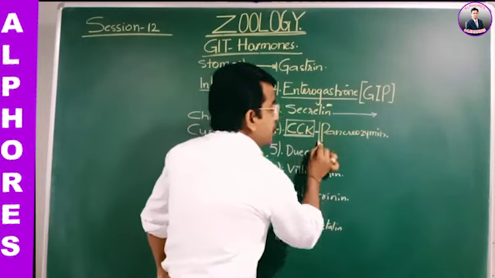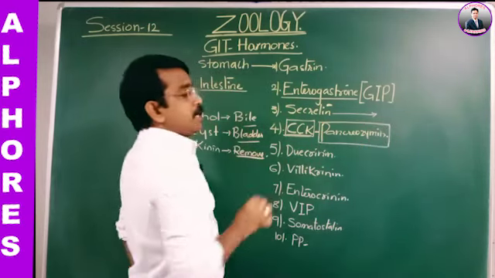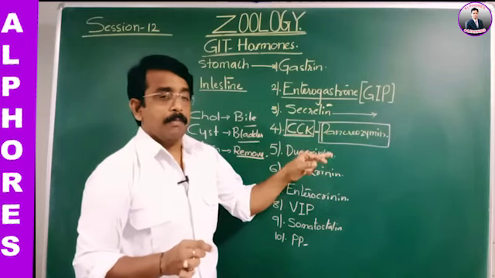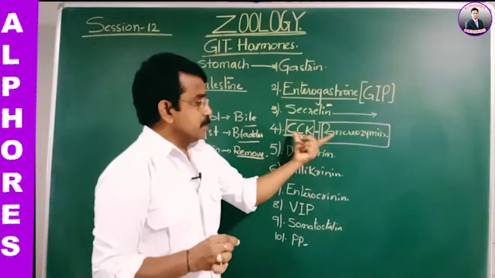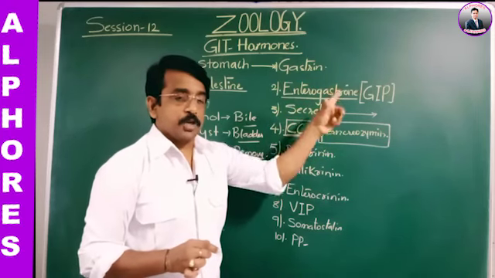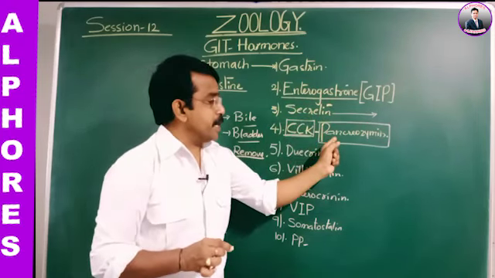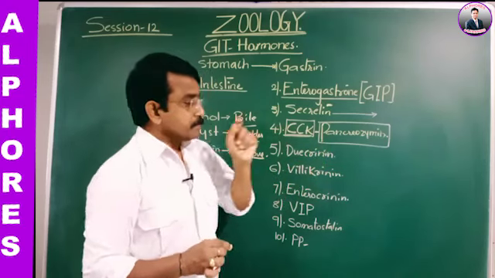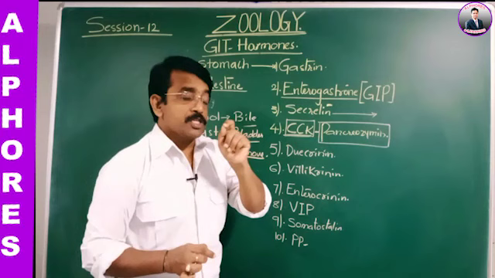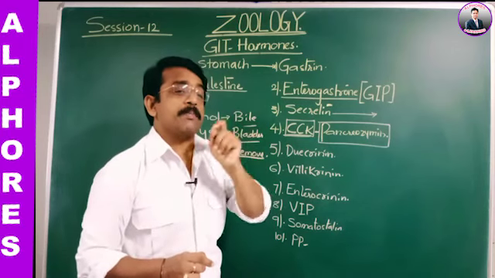Next, pancreozymin. Both the terms are given, and it acts on the secretion of the bile and the pancreatic juice. Another function of it is to stimulate the pancreas to secrete the pancreatic juice.